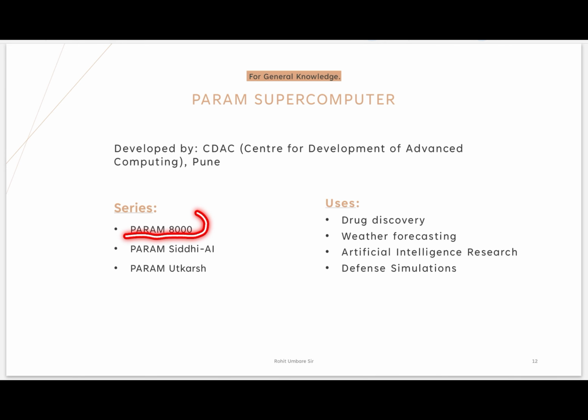First was Param 8000. This was the first computer. After that, the next series was Param Siddhi AI. And now the latest one is Param Utkarsh, the latest series of Param computers. Who uses this Param computer in our India? Drug discovery, meaning medicine. Medicines are also called drugs.